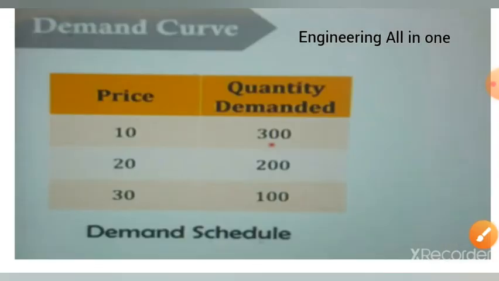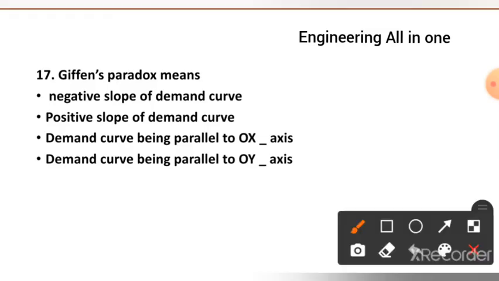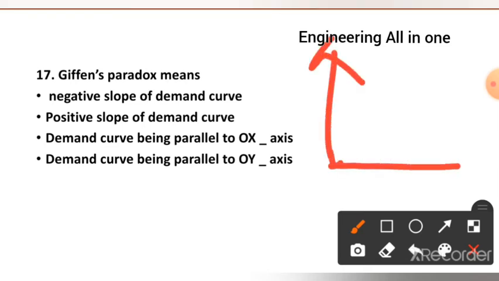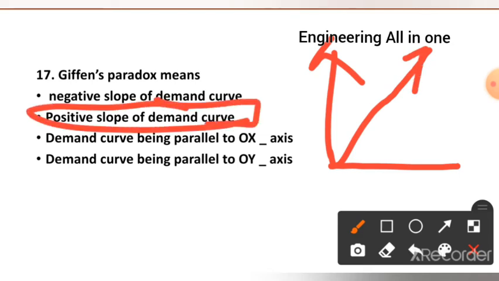Now see question number 16 here. Question number 16 is given a paradox means: negative slope of the demand curve, positive slope of the demand curve, demand curve being parallel to x axis, and demand curve being parallel to y axis. The right option to this question is option number 2, positive slope of the demand curve. We saw earlier the Giffen curve. So this is referred to as Giffen's paradox.